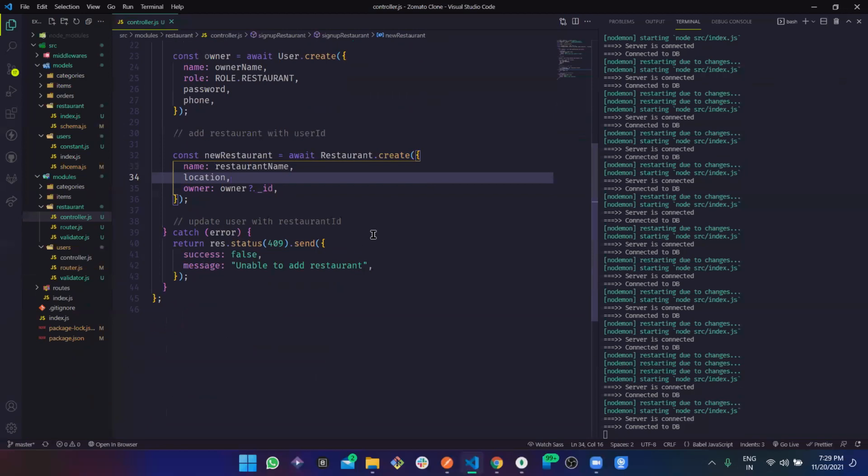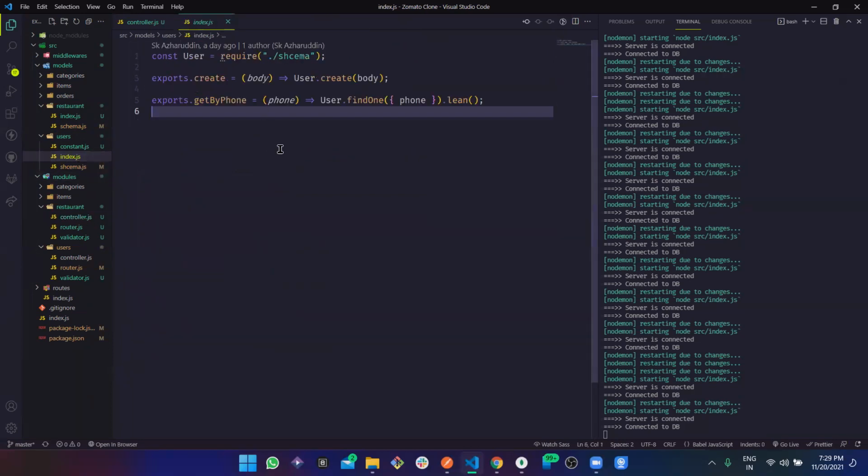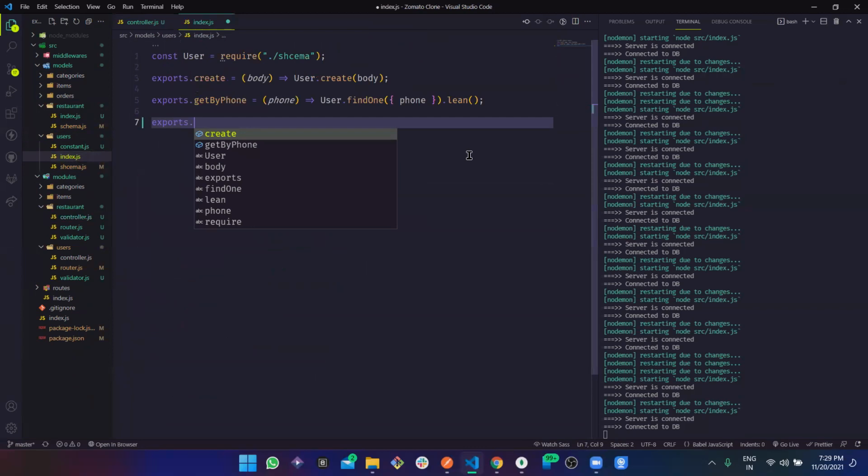Now what we need to do, we need to update the user, right? So let's just add, now again, this needs to be added in the, yes. So here we do not have the update function yet. So let's add it. Whenever we are going to update any user, we are going to have two things. Firstly, we'll be sending query, and secondly, we'll be sending data, right?